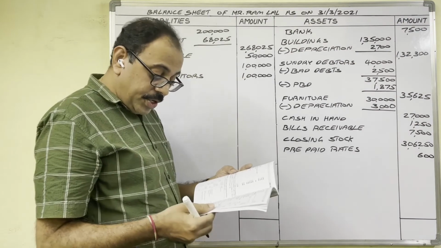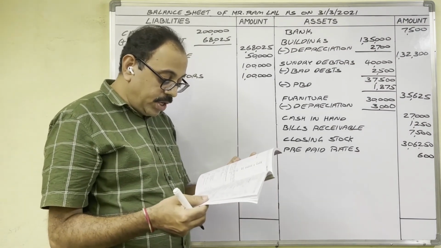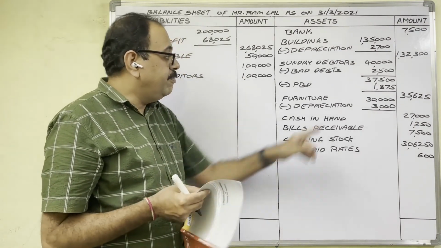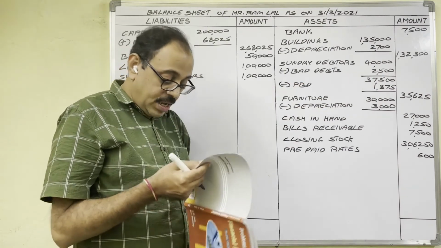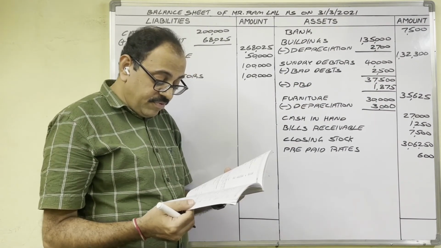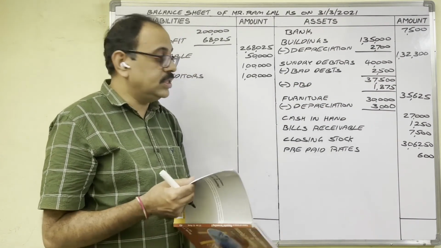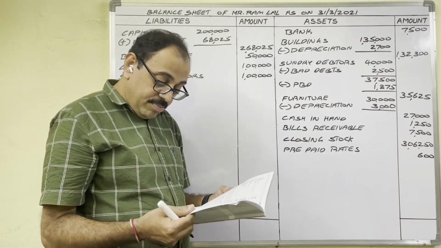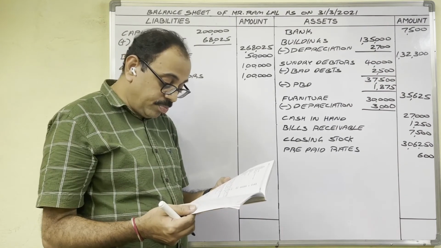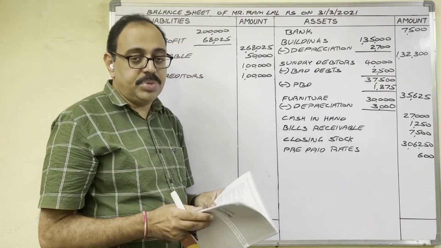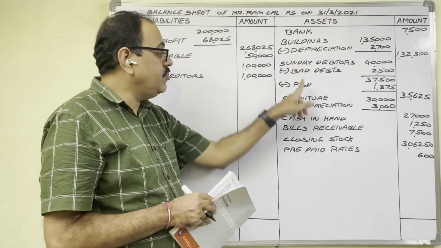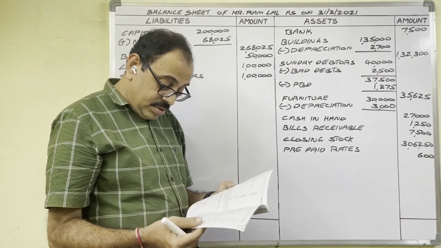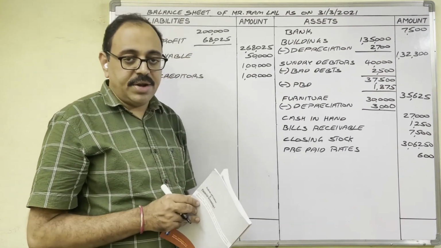Next. During the year, bad debts amounted to 2,500. Bad debts we have subtracted from debtors. A provision at the rate of 5% has to be made on debtors. That is also completed. PBD we have subtracted here. Buildings have to be depreciated at 2% and the furniture at 10%. So depreciations also we have subtracted. So all adjustments also we have taken.